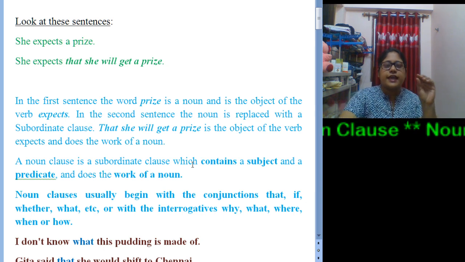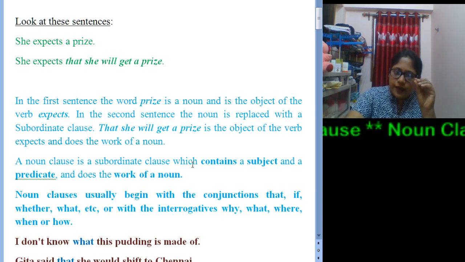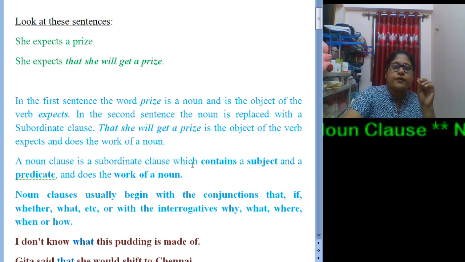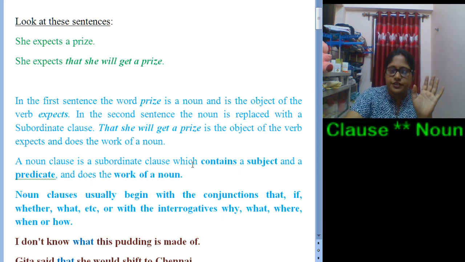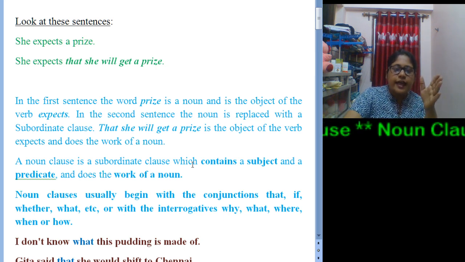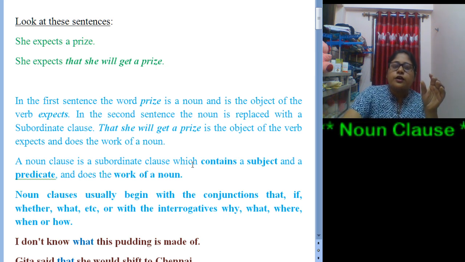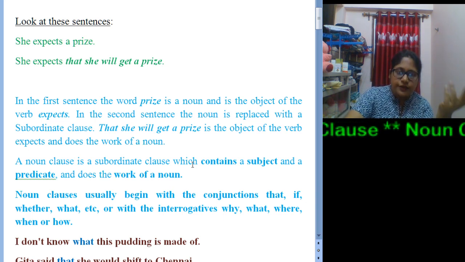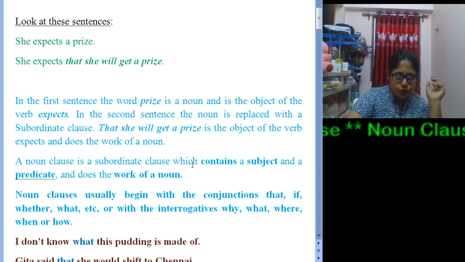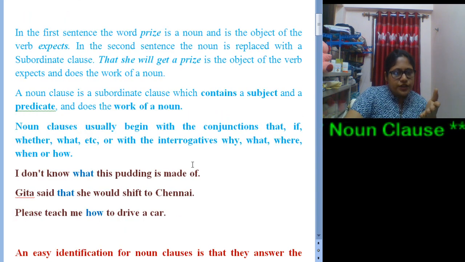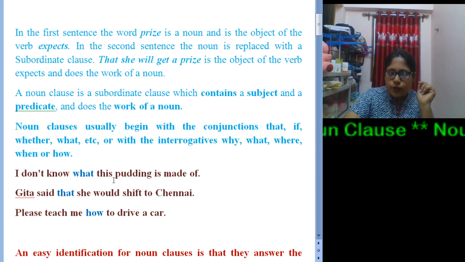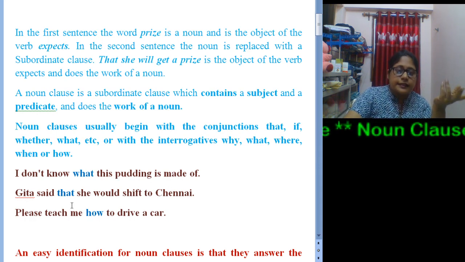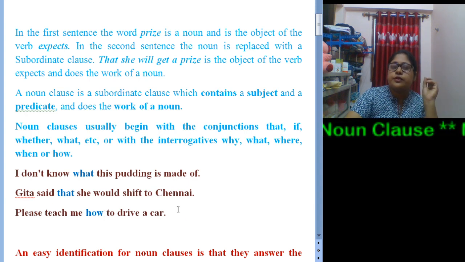Noun clauses can be easily identified if we follow the sentence: we will find certain conjunctions and WH words like that, if, whether, or interrogatives like what, why, where, when, how, whom. Understood? Now some more examples. I don't know what this pudding is made of. Geeta said that she would shift to Chennai.